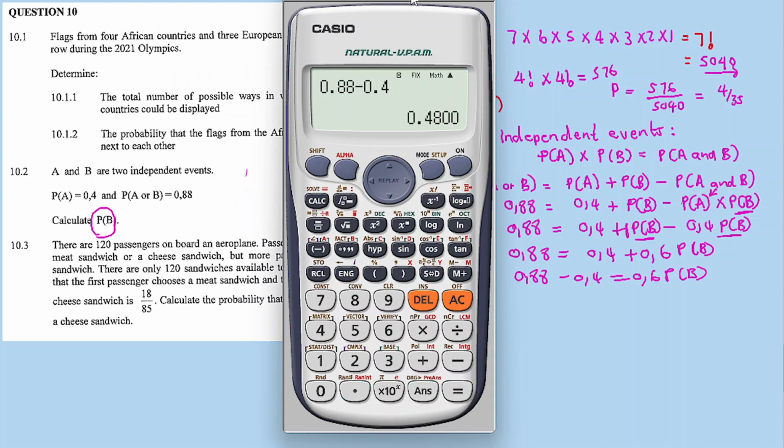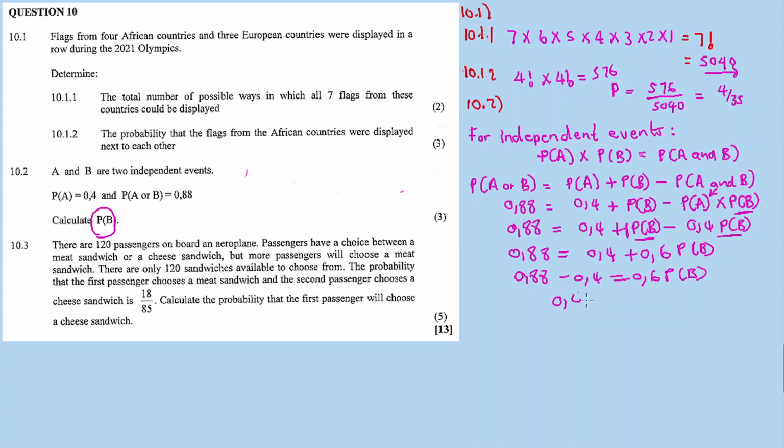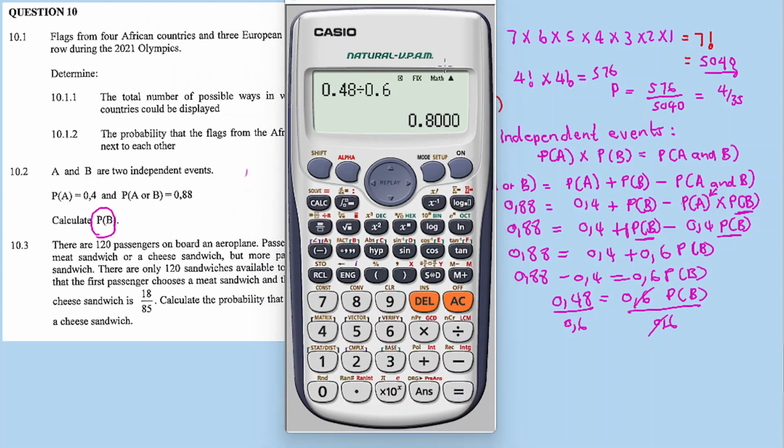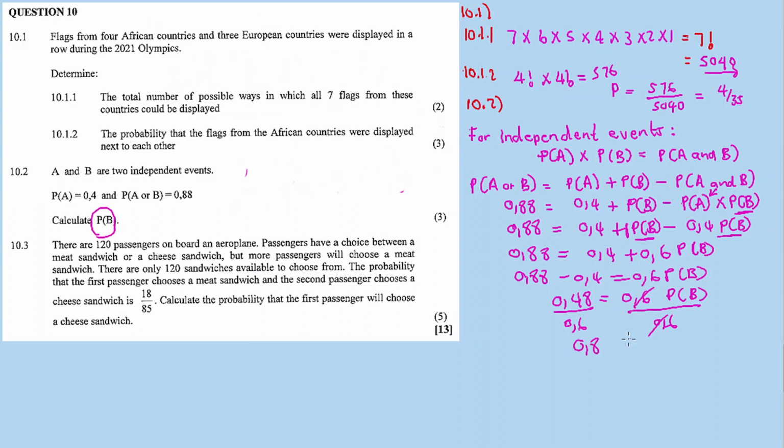The answer is 0.48, and then divide both sides by 0.6 so that we find the probability of B. 0.6 and 0.6 cancel, and 0.48 divided by 0.6, the answer is 0.8. 0.8 is equal to the probability of B. So this is our final answer for 10.2.